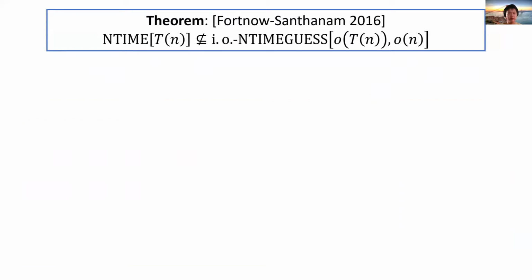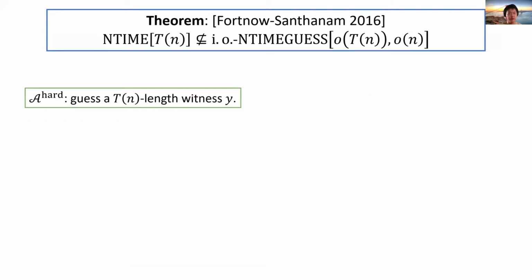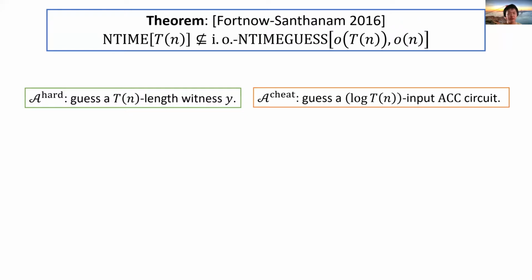Now let's try to construct the hard E^NP language. We put two algorithms here for reference. A-hard computes L-hard faithfully by guessing a witness of length T(n) and verifying it. And A-cheat is trying to cheat by only considering witnesses that are truth tables of small ACC circuits.